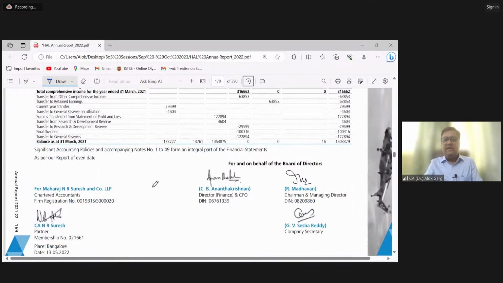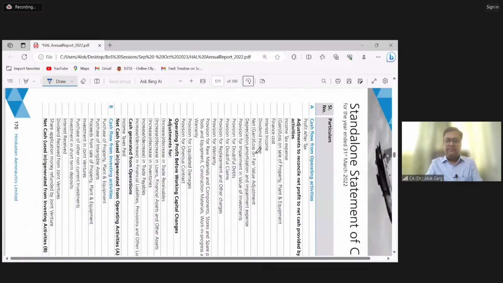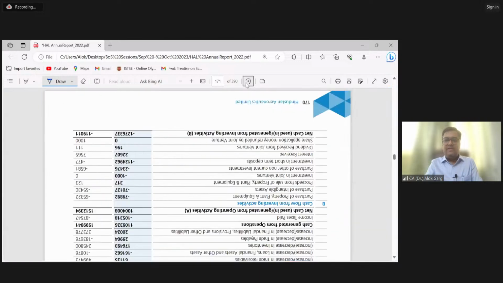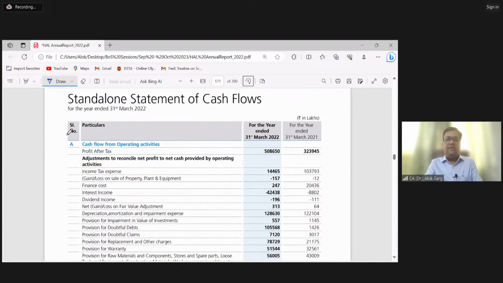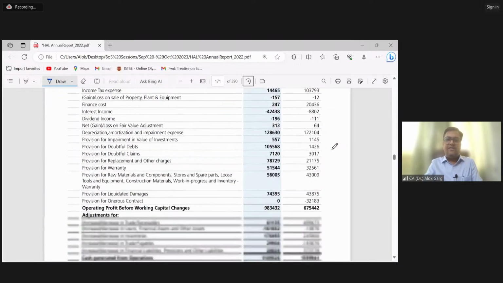You can see that this statement of changes in equity is also signed by the auditor and the board of directors. Now there is a statement of cash flow, and you can see that it is also for the year ended. Current year, comparative year is always there.